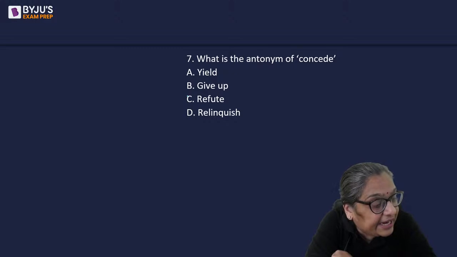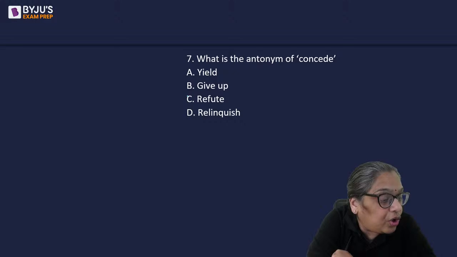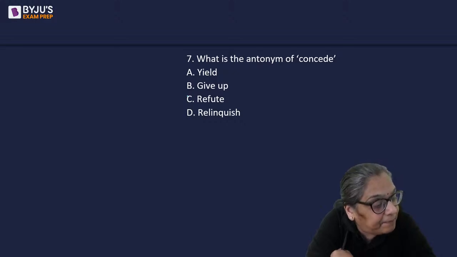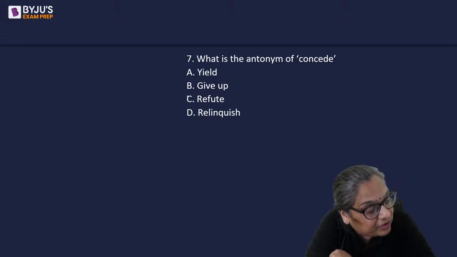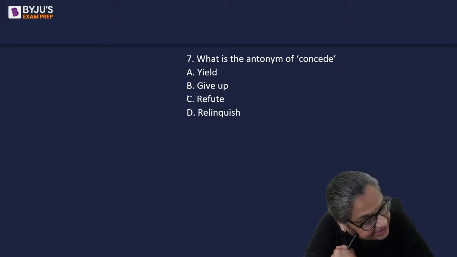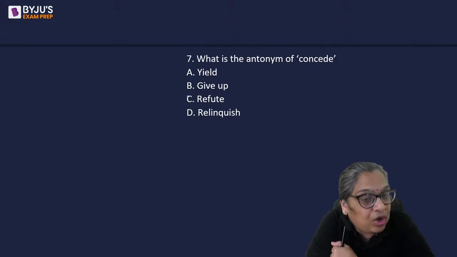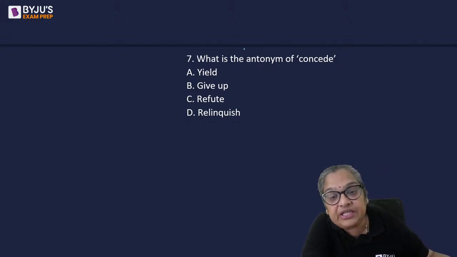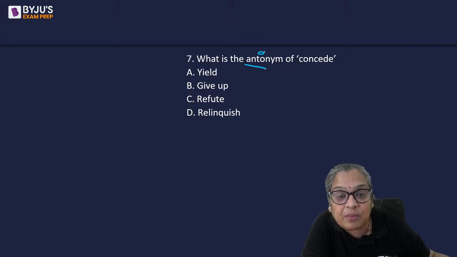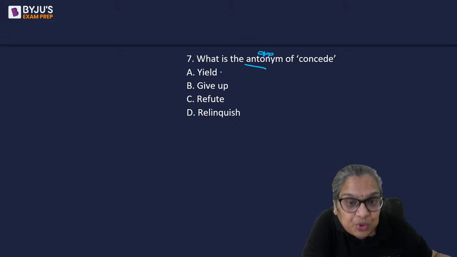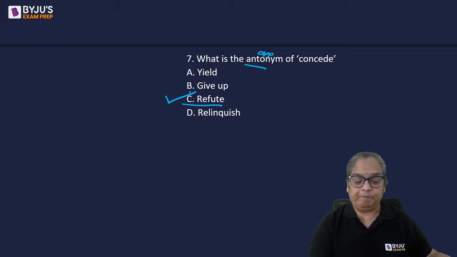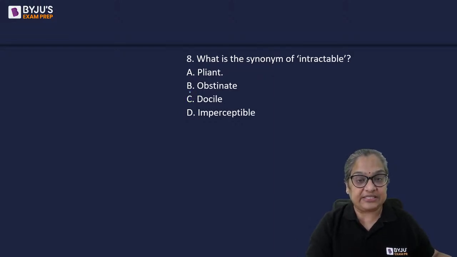Nidhi, I asked for the antonym or opposite. Sonali, I asked for the antonym or opposite. If you don't read the question properly, you're going to get it wrong. Prarthana says it's C. Shreya says it's C. All others think it's A. All those who think it's A, you did not see the word antonym. Antonym means opposite. Concede means to yield or to give up or to relinquish. To refute, to refuse, to deny, is its opposite. So the answer is C.